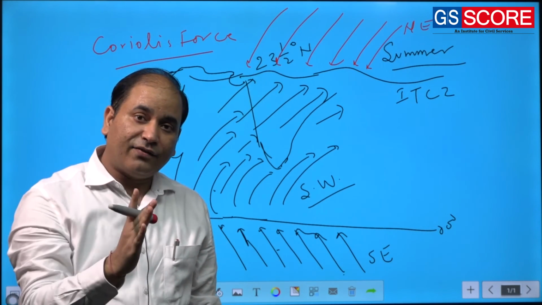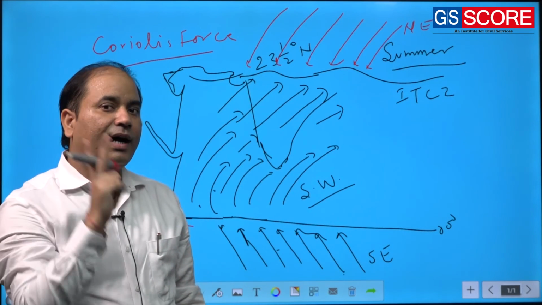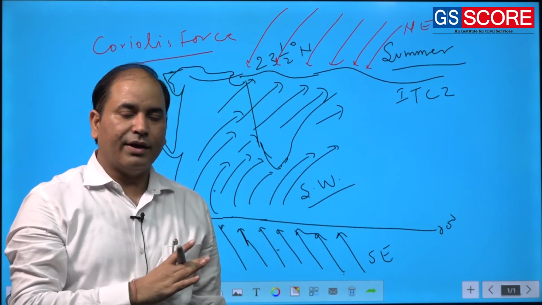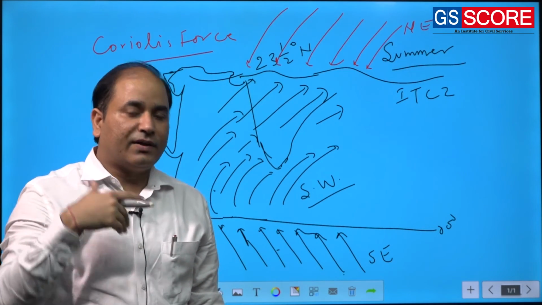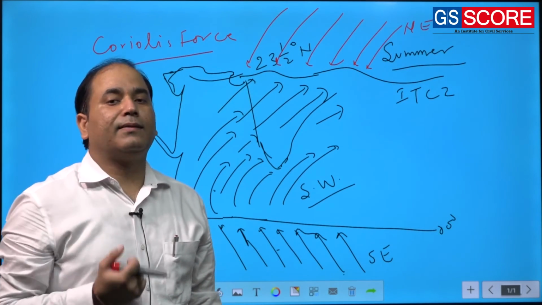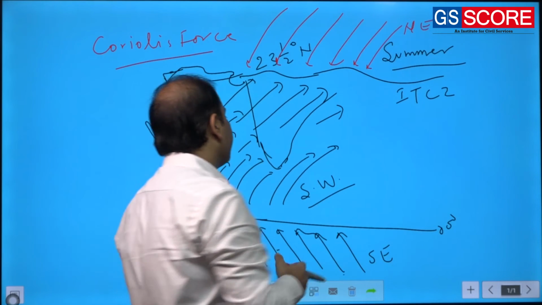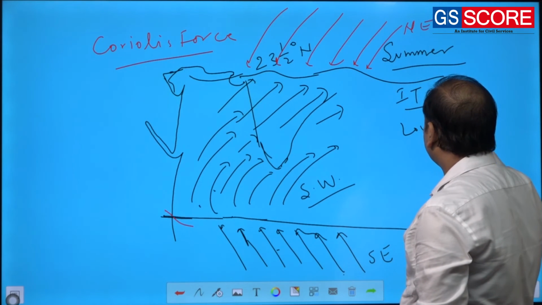So the idea of Flohn is completely different from the idea of Halley. Of course, Flohn is also not rejecting the idea of Halley, but Flohn is giving a new insight in understanding the monsoon. Flohn is saying that the ITCZ is a low pressure zone.